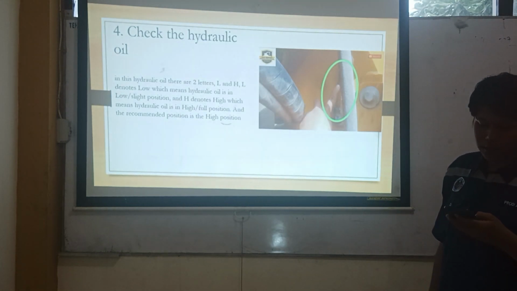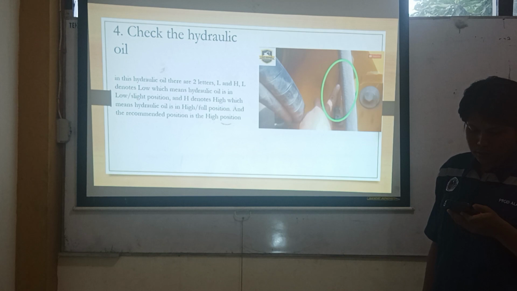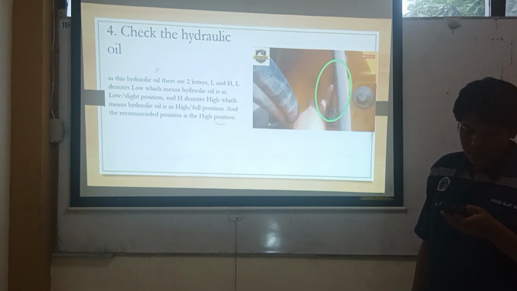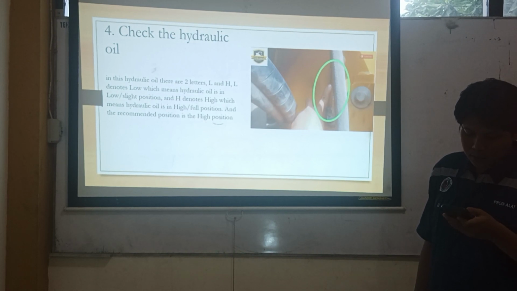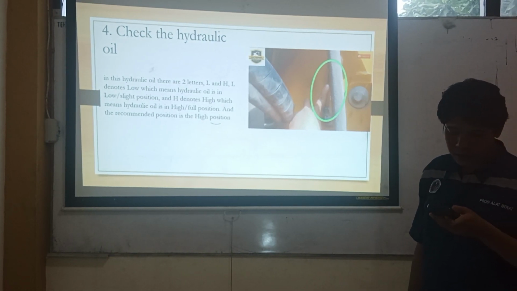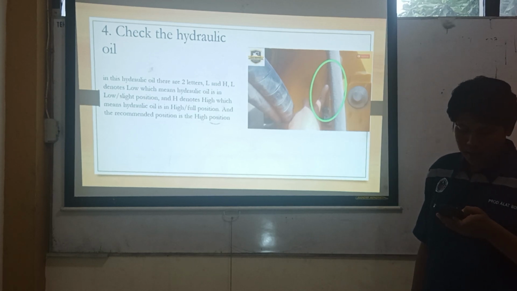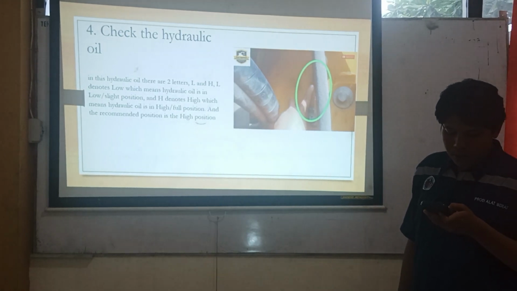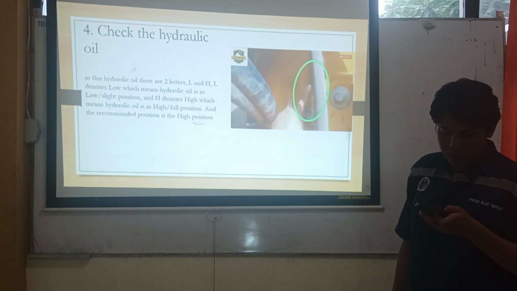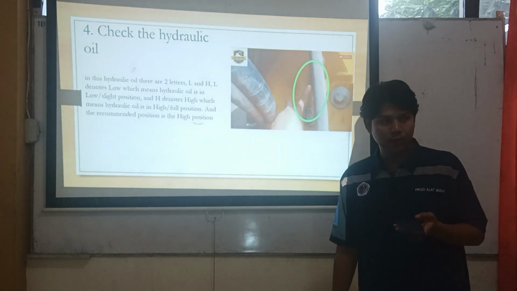Check the hydraulic oil. In this hydraulic oil, there are two letters, L and H. L denotes low, which means hydraulic oil is in a low, slight position, and H denotes high, which means hydraulic oil is in a high, full position, and the recommended position is the high position. Next.